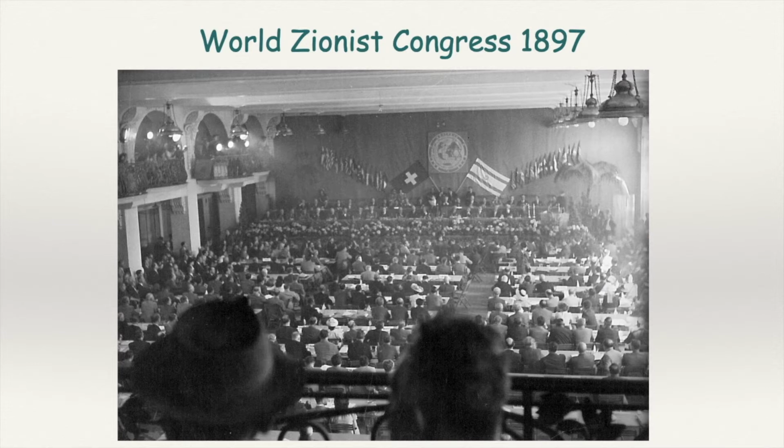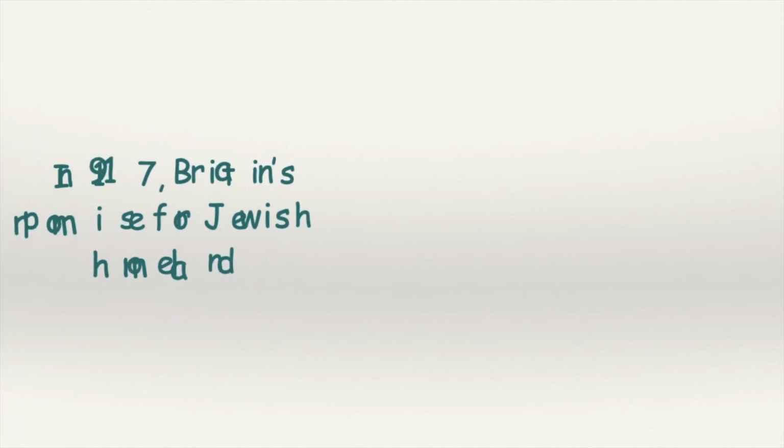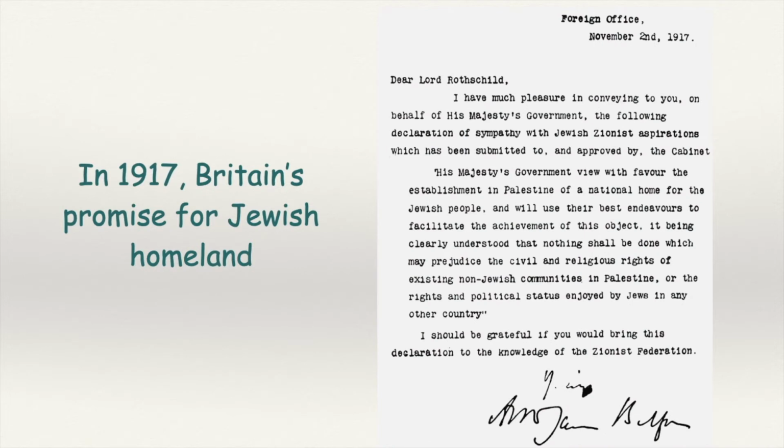During the time of World War I, Palestine was under the control of the Ottoman Empire. In 1917, Britain promised to give them a part of Palestine as their future homeland after defeating the Ottoman Empire in World War I. This was the major breakthrough because it was the first time a world power paid attention to the demand of Jewish people.